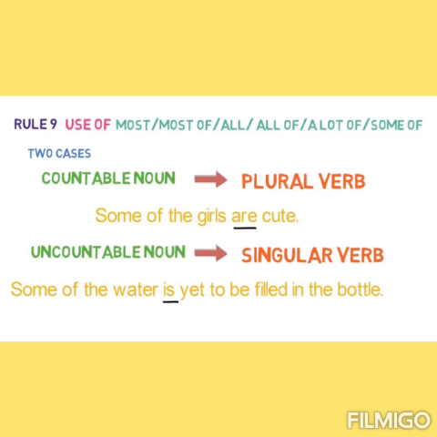Girls are countable. So the verb used here is are. Some of the girls are cute. And in another example, some of the water is yet to be filled in the bottle. We cannot count water. So it is uncountable, and with an uncountable noun we are using the singular form of the verb. So here the singular verb is.